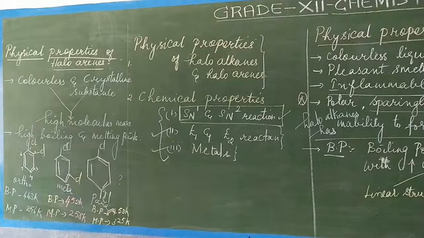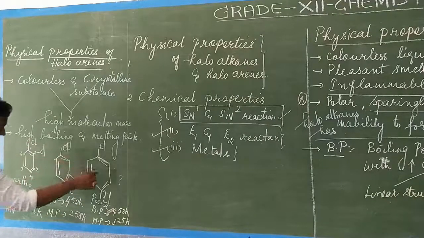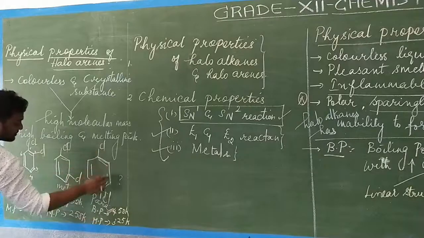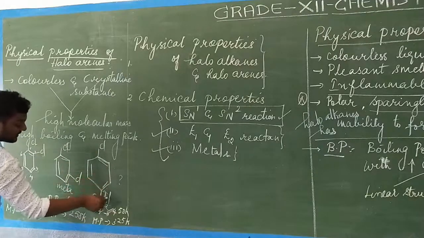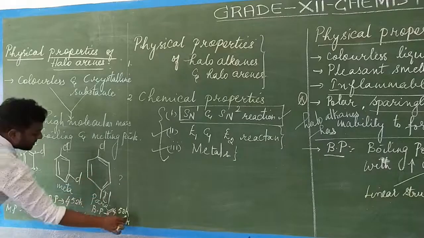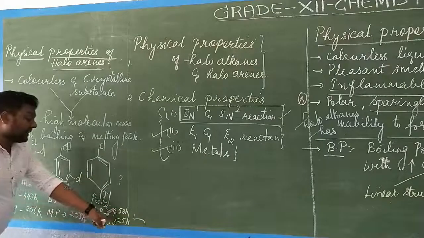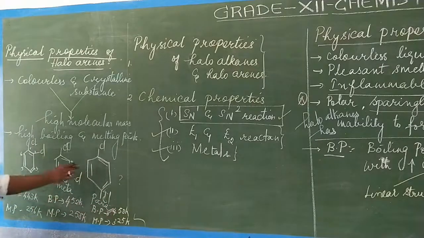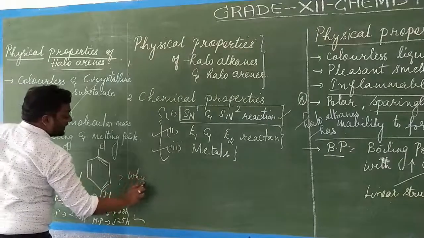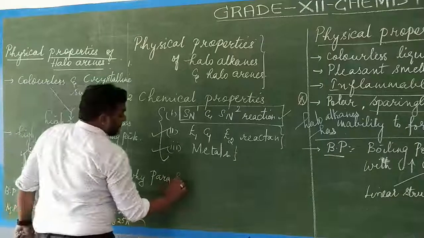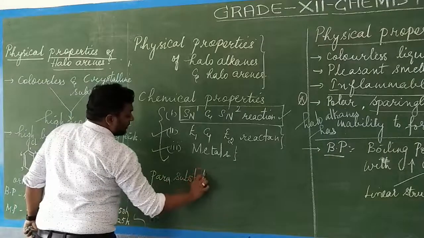So now you see there is a gradual increase in the melting point as well as the boiling point. For para substituted haloarenes, the boiling point as well as the melting point will be considerably high: 443, 452, 453, 256, 258 and this is 325. So why? What is the reason? Para substituted, why?